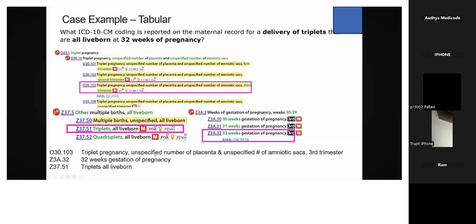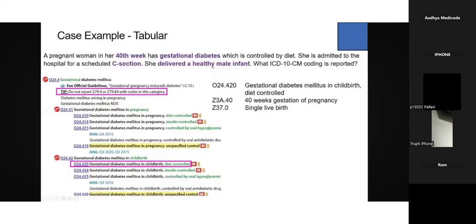Okay, so let's jump into the next slide. So we can note down this one also.